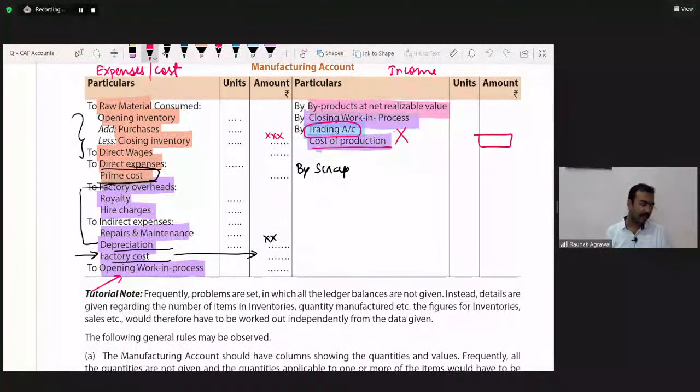So, Shraddha, but if we are a trading concern, in that case we will write it in the trading account. But if we are a manufacturing entity, then obviously we will record it in the manufacturing account.